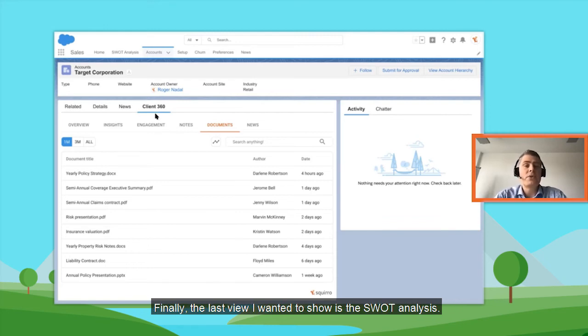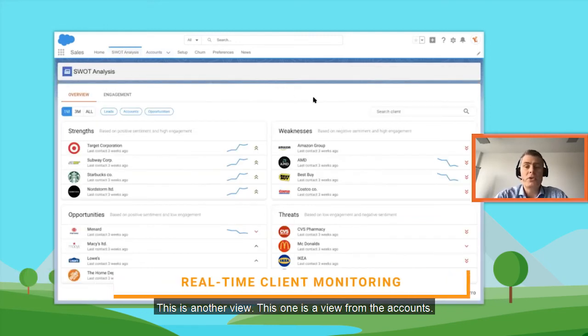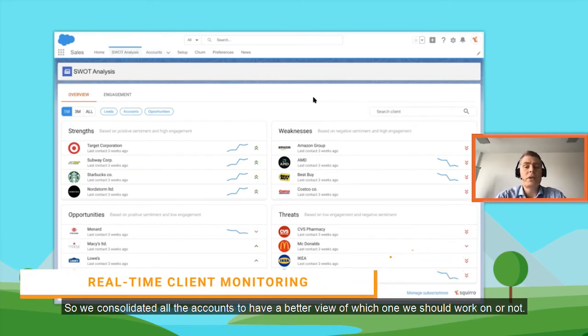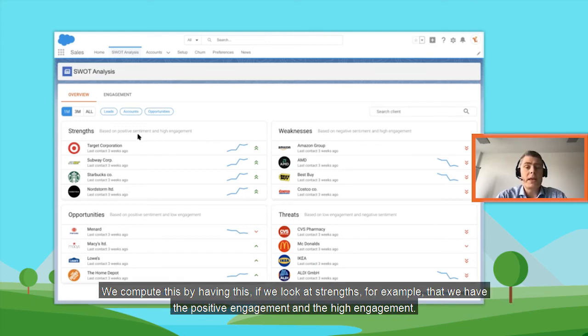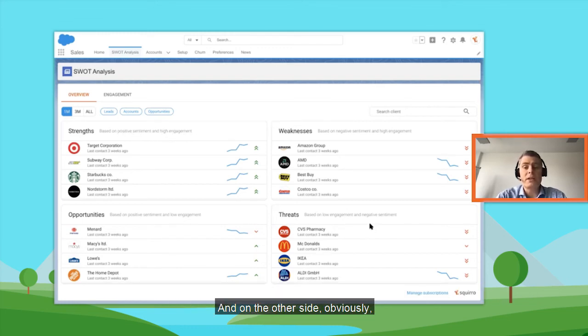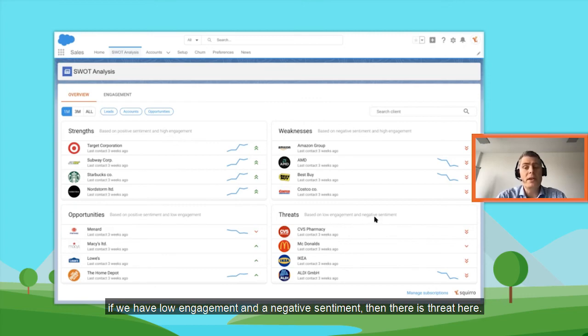Finally, the last view I wanted to show is the SWOT analysis. This is another view. This one is a view from the accounts. So we consolidate all the accounts to have a better view of which one we should work on or not. We compute this by having, if we look at strengths, for example, the positive engagement and the high engagement. And on the other side, obviously, if we have a low engagement and a negative sentiment, then it's a threat here.